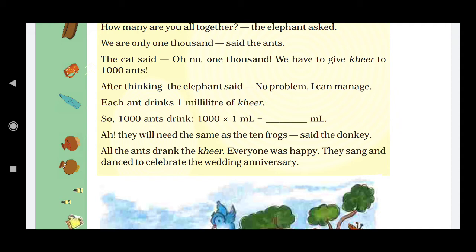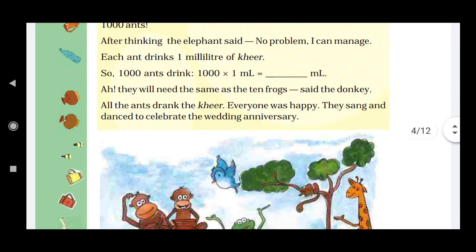Yes, it is true. In the previous lecture, we saw that the frogs need 1 liter, and here also the answer is coming 1 liter of kheer. So both need the same amount of kheer. All the ants drank the kheer. Everyone was happy. They sang and danced to celebrate the wedding anniversary. So at the end they enjoyed the party very much.